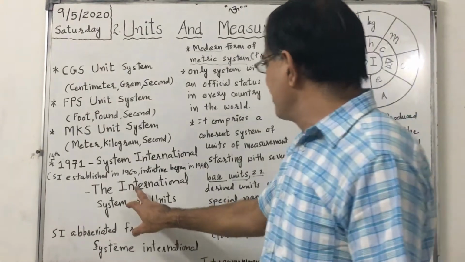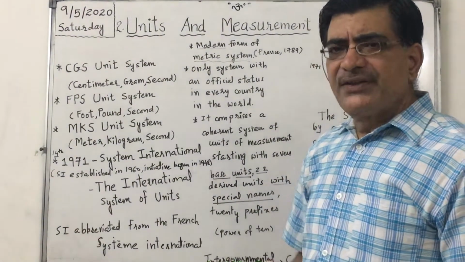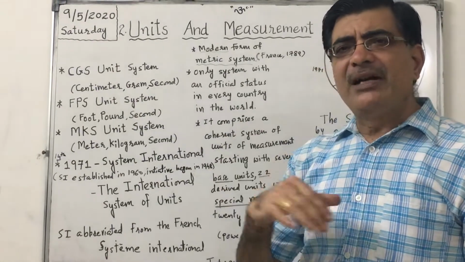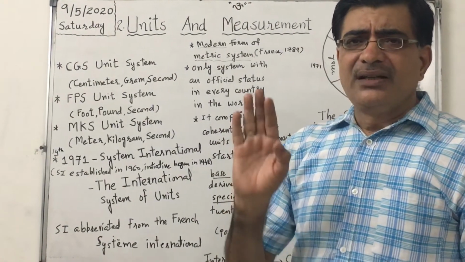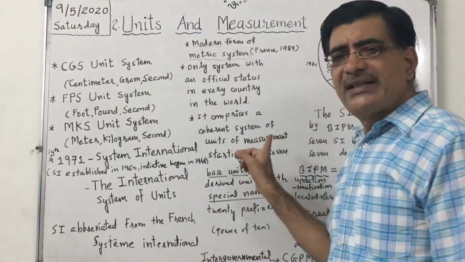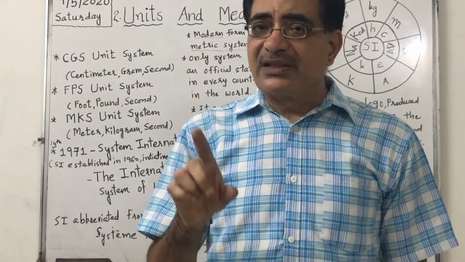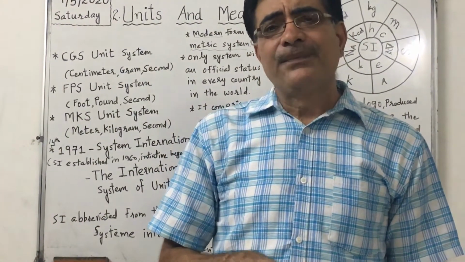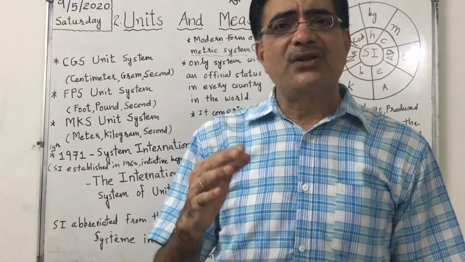SI stands for the International System of Units. It is a universal system, accepted by all the countries. It comprises 7 base units, 22 derived units with special names, and 20 prefixes. Prefixes are powers of 10.